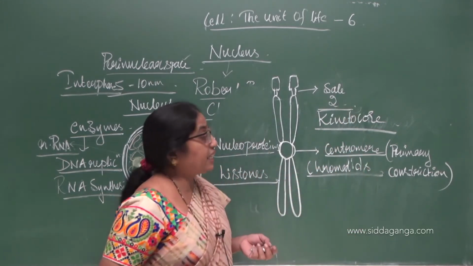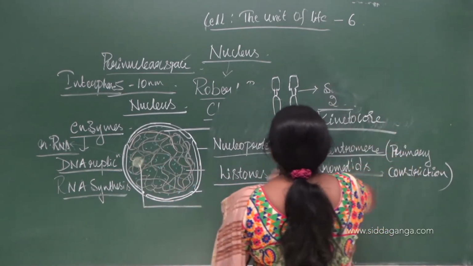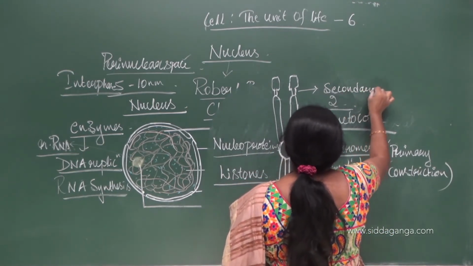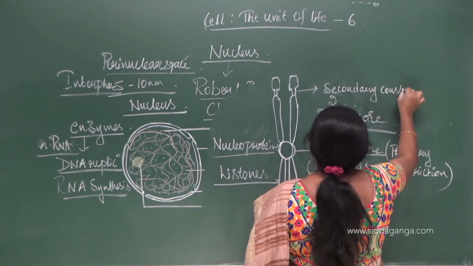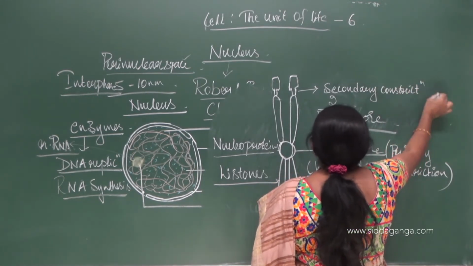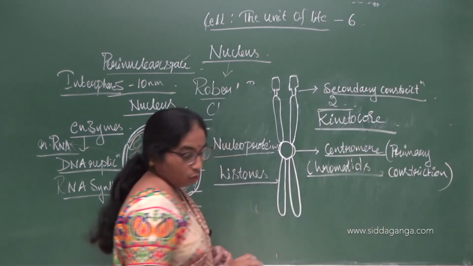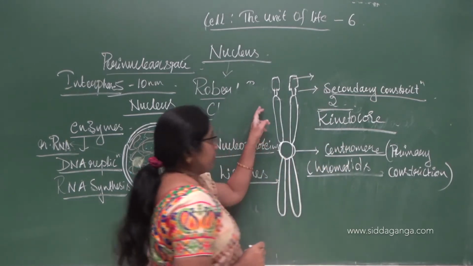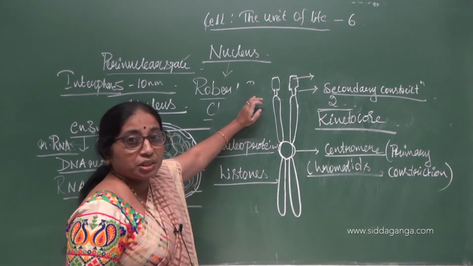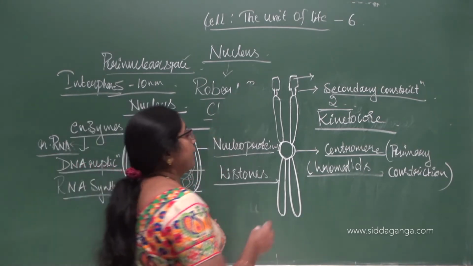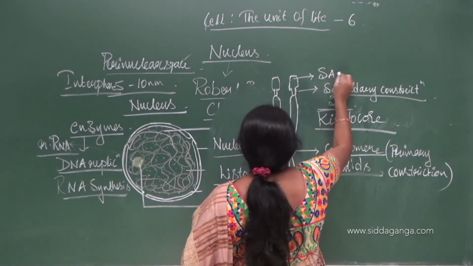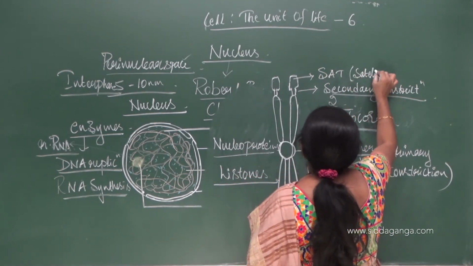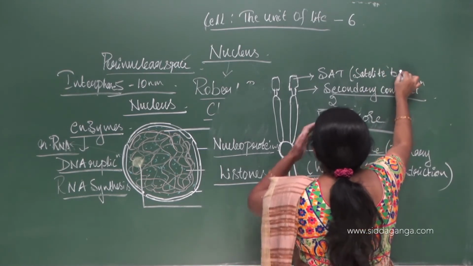This forms the secondary constriction, which is not present in all chromosomes but only in a few. The terminal part of the chromosome which extends beyond the secondary constriction is called the SAT, or satellite body.